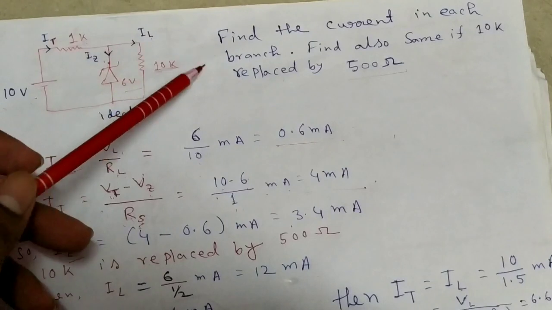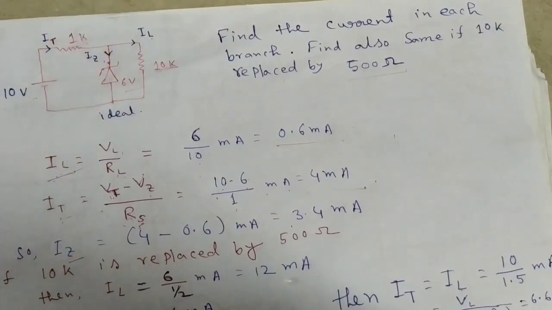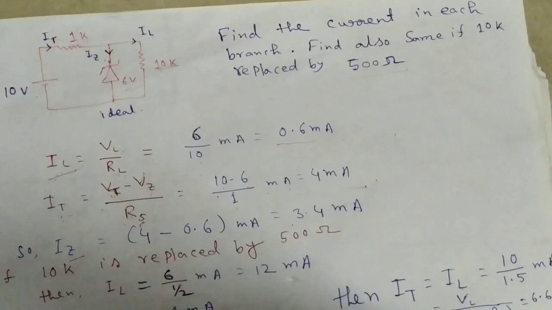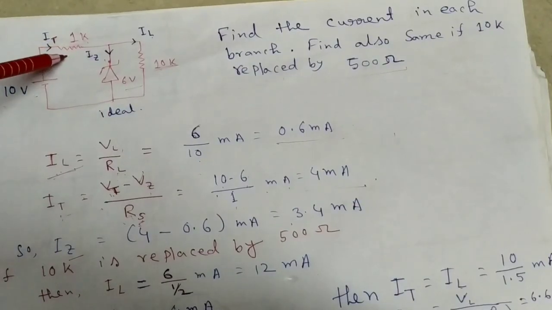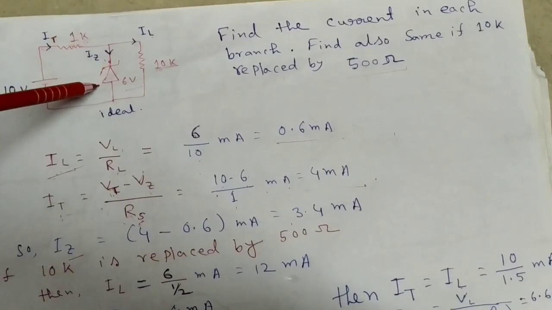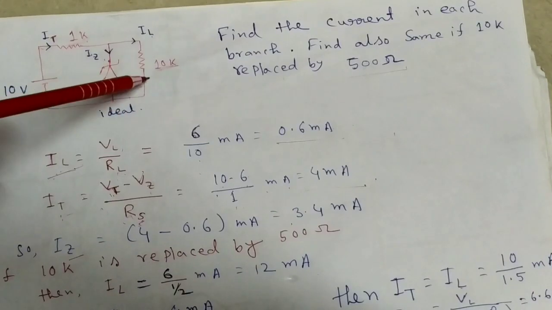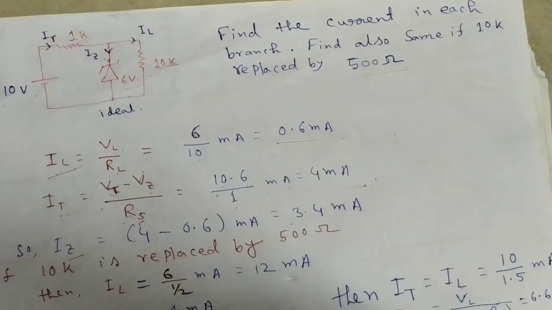The question asks: find the current in each branch, and also find the same if 10 kilo ohm is replaced by 500 ohm. Here the input voltage is 10 volt, the source resistance is 1 kilo ohm, the Zener voltage is 6 volt and the load resistance is 10 kilo ohm.